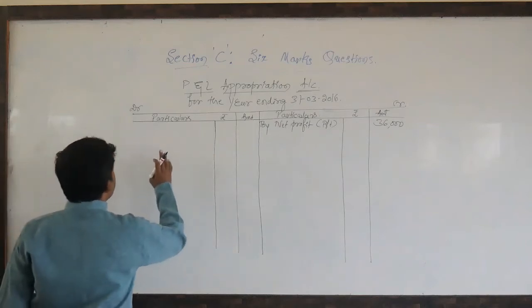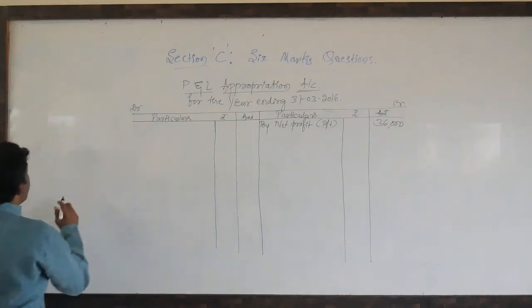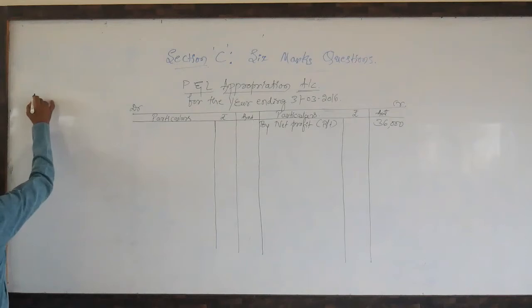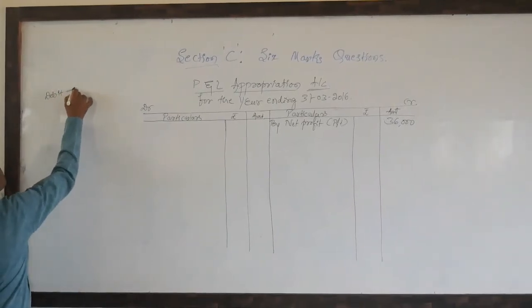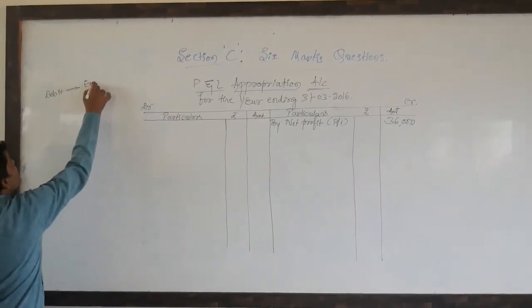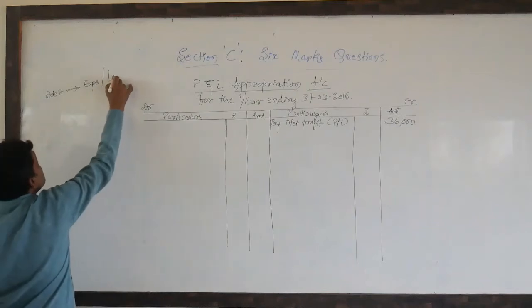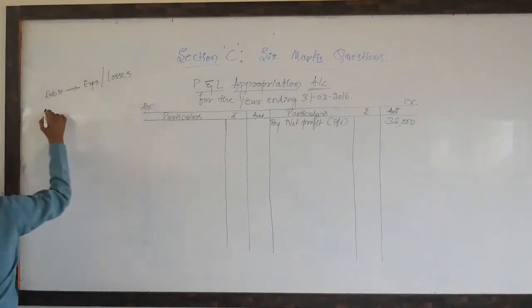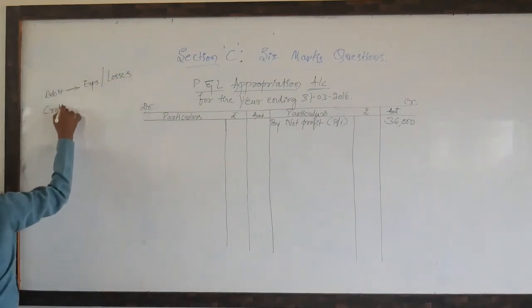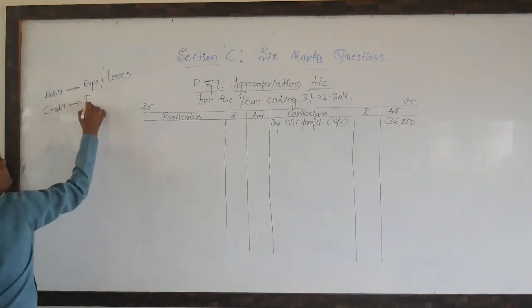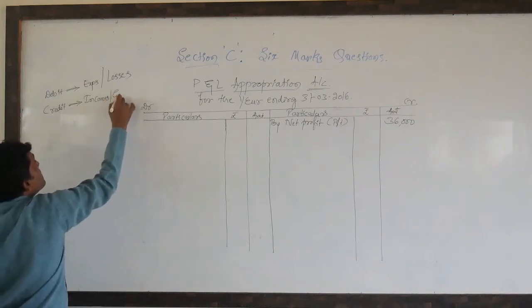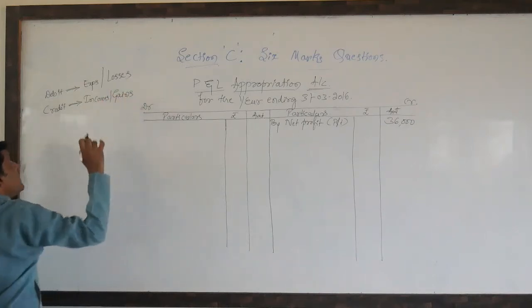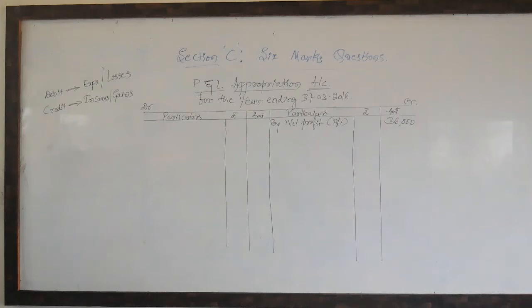As per the nominal account, dear students, keep in mind: debit expenses or losses, credit incomes or gains. We studied this in PUC first year basic accountancy.